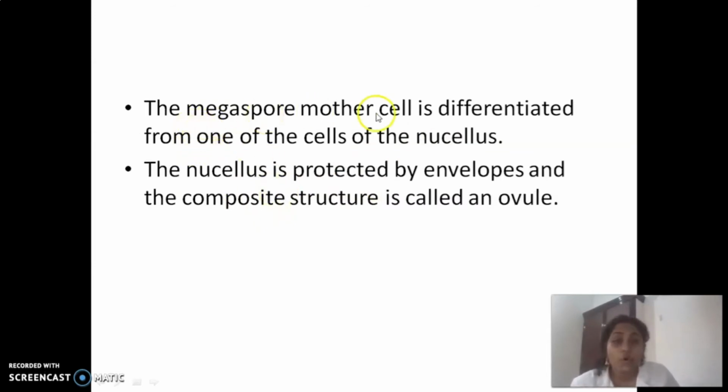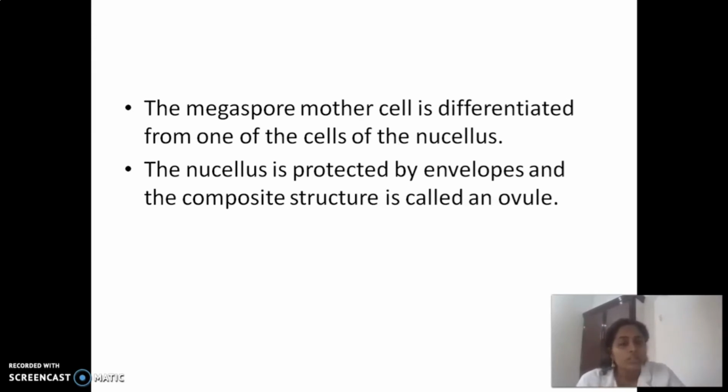The megaspore mother cell is differentiated from one of the cells of the nucellus. So now we are going to explain the development. Okay, so keep it in mind. Now the female strobilus has megasporophylls, isn't it? So from that the development is going to start.